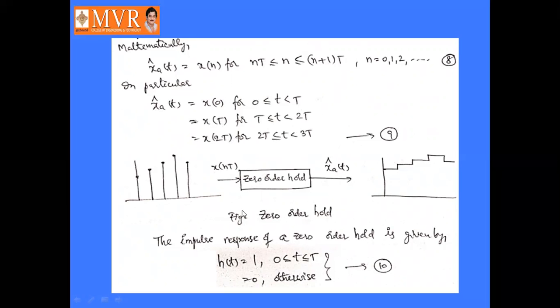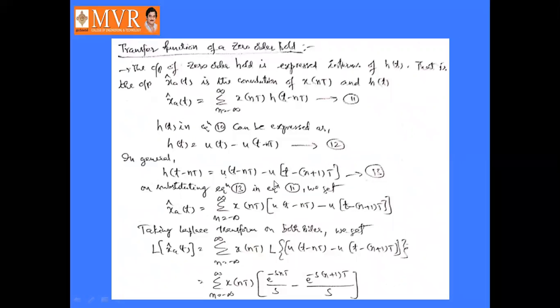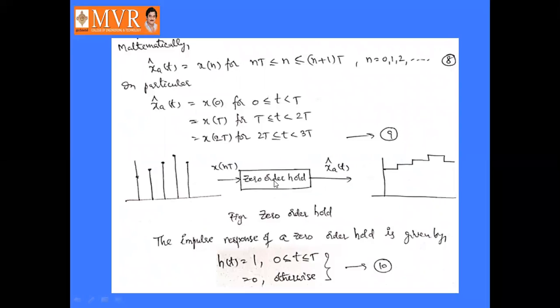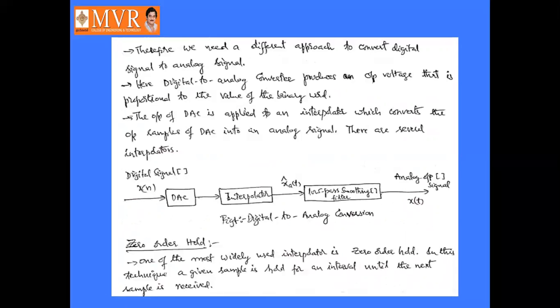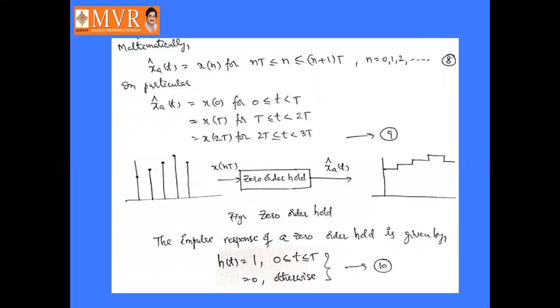So zero order hold holds the sample for an interval until the next sample is received. The given sample is held for an interval until the next sample is received. So this is x of nT, say, and the zero order hold output will be like this.